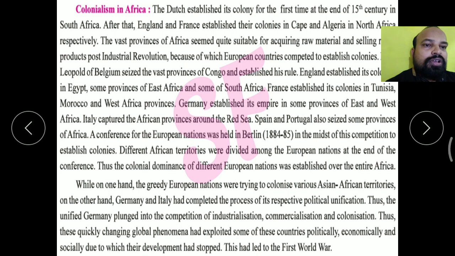It's like industrialization, commercialization, and colonization, and that is why there were changes in the countries politically, economically, and socially, due to which their development had stopped, and this had led to the First World War. The other countries' development was stopped because Germany was selling finished products at a very cheap price, and the other countries were selling their finished products at a much costlier price, and that is why their development stopped, and this led to the First World War.